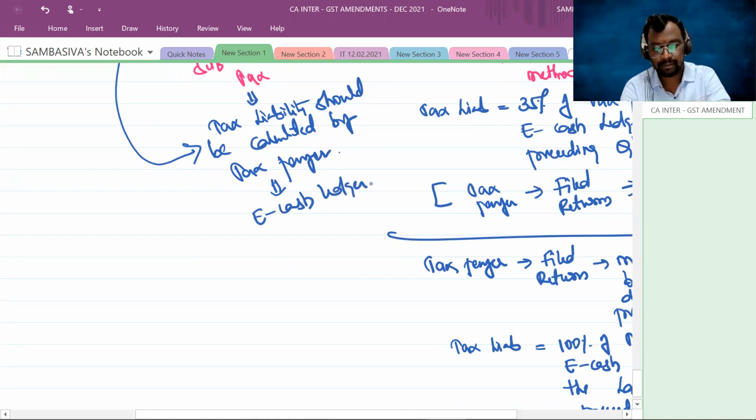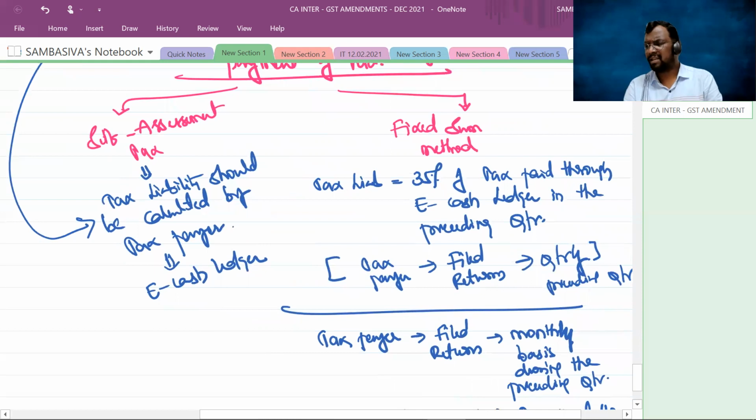E-cash ledger. No, I don't want to make all the calculations. I would like to opt for the fixed sum method. Now, what will be the fixed sum? Look at the preceding quarter, whether you filed the returns on a quarterly basis or monthly basis. Sir, I filed on a quarterly basis.